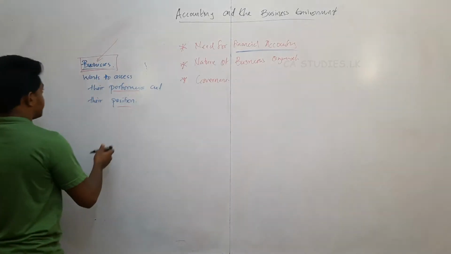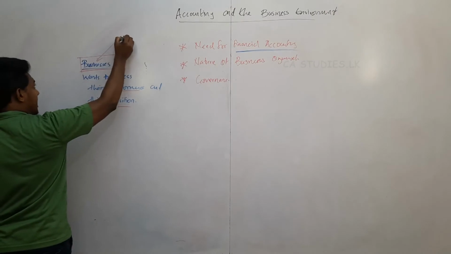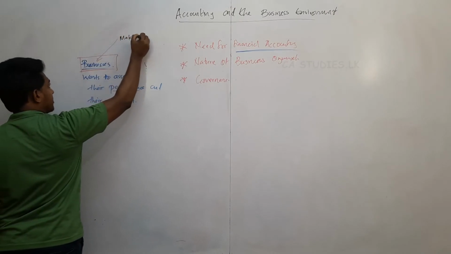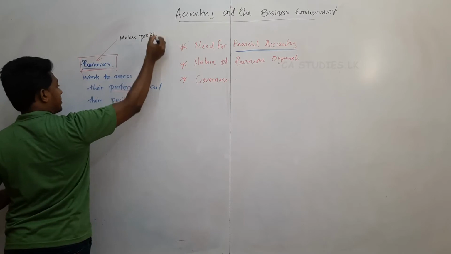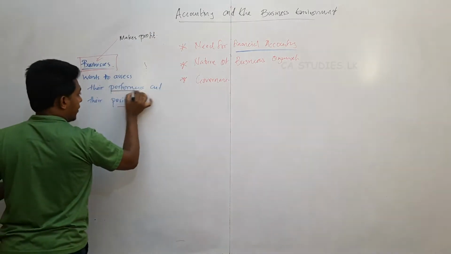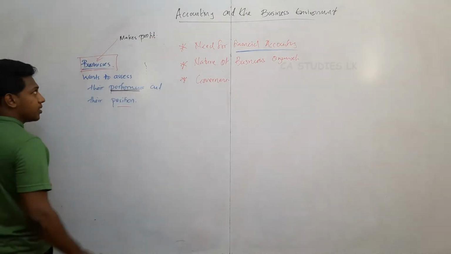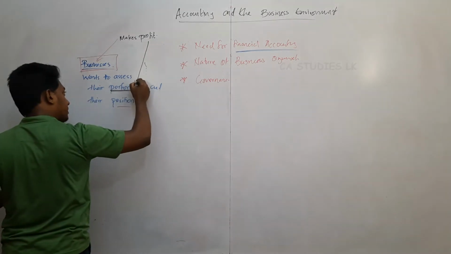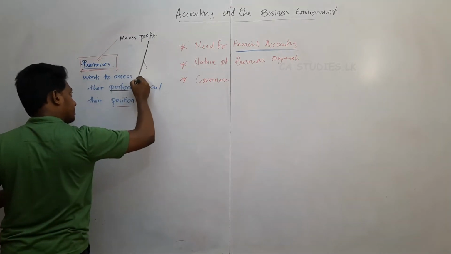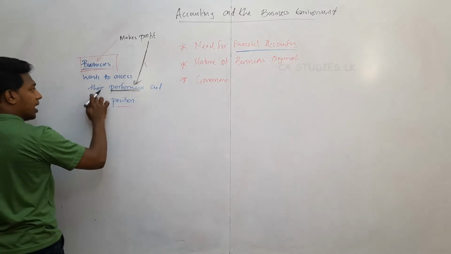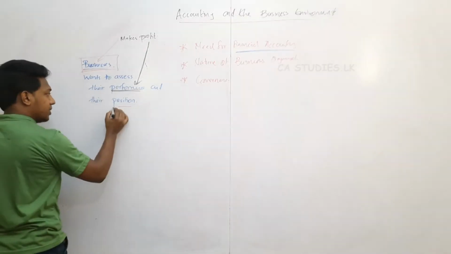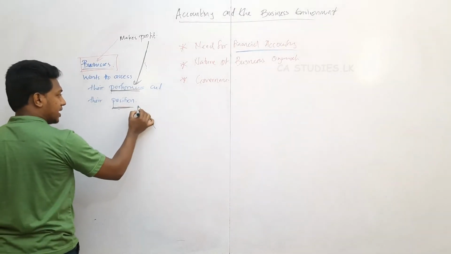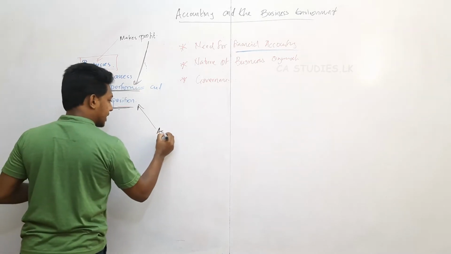Business means an activity that makes profit. Performance means profit. They want to assess their profit. Position means they want to assess their assets and liabilities.